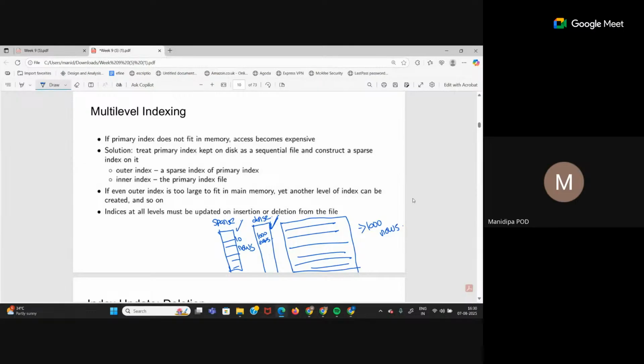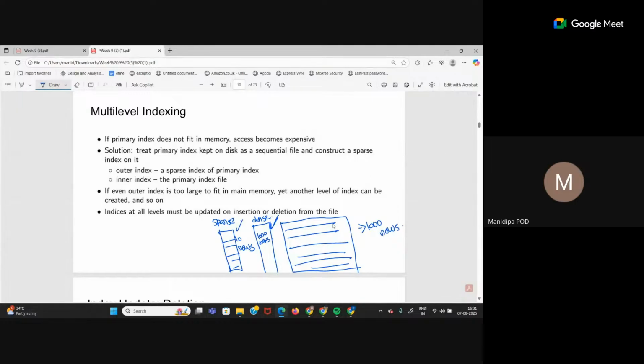Usually in real life scenarios, tables have millions of rows, so in that case a dense index will be very large. So we have to do multi-level indexing. In fact, there are 2, 3, 4 levels of multi-level indexing. Even though the search might take time, it is a very small amount of time from a computational point of view. Searching in a sparse index with 10 rows will take very little time, almost negligible. You won't even feel it. But memory is precious, and we cannot store all this huge data in memory because we have to use it for processes. So multi-level indexing is necessary.